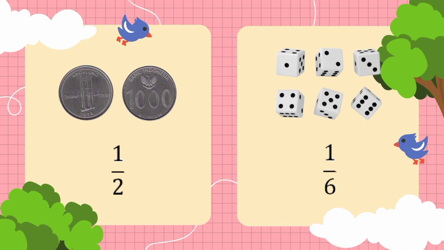And if you add up the probabilities for rolling the dice, you will get 6 over 6, which is also 1. And this is not just a coincidence. If you add up the probability of all the possible outcomes of the experiment, the total is 1 or 100% because it is certain that at least one of them will happen.